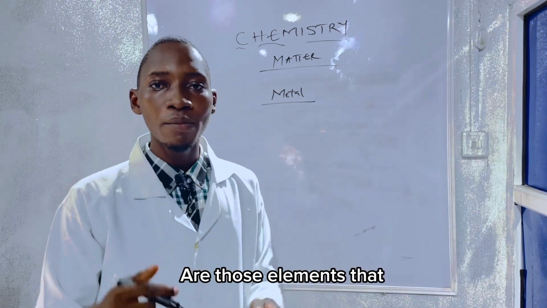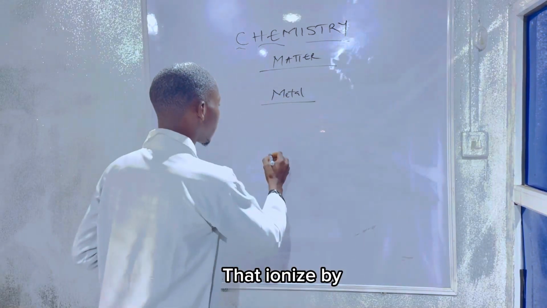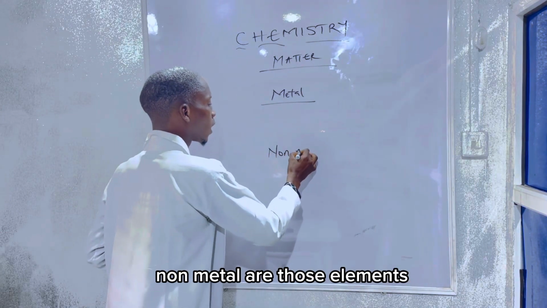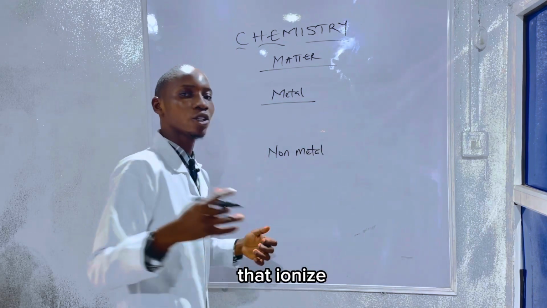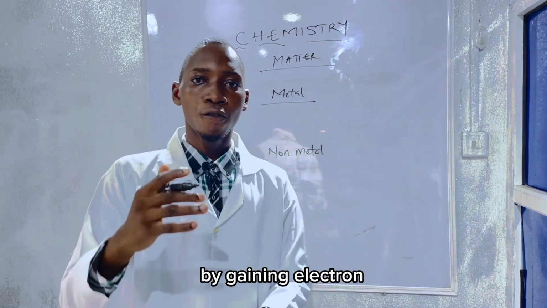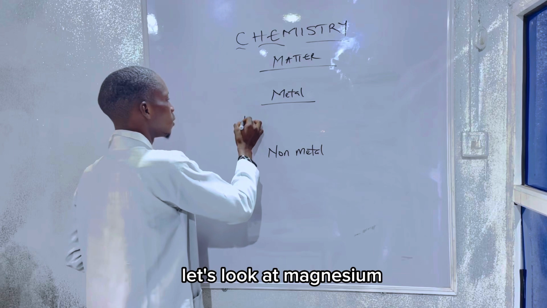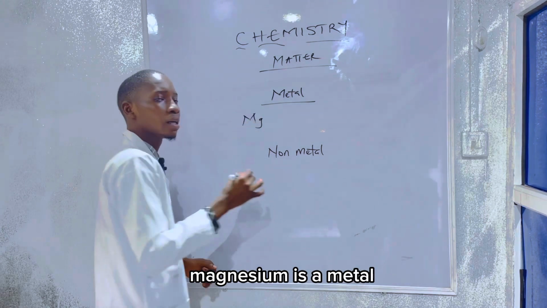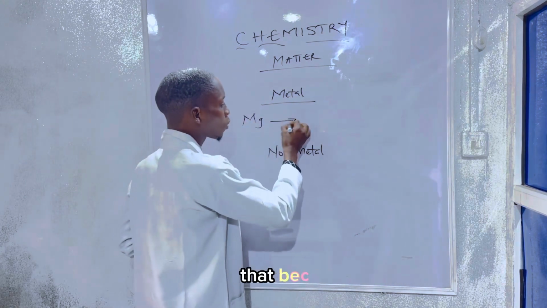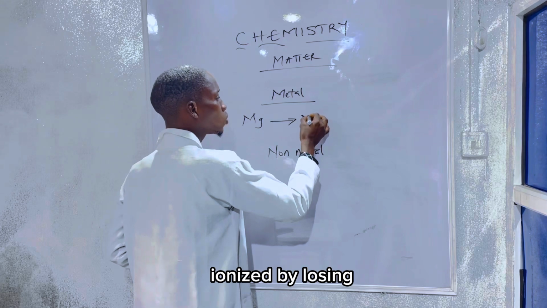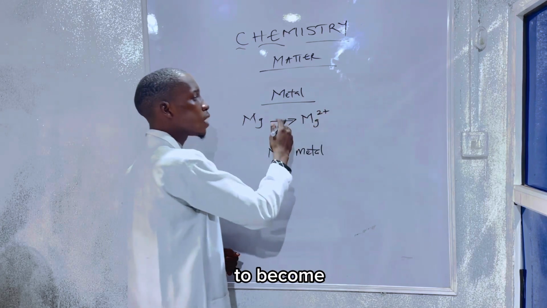While non-metals are those elements that ionize by gaining electrons. For instance, let's look at magnesium. Magnesium is a metal that becomes ionized by losing two electrons to become Mg2+.